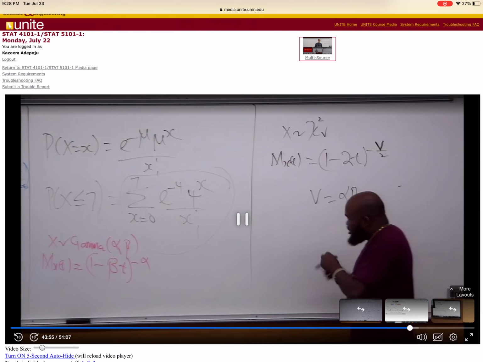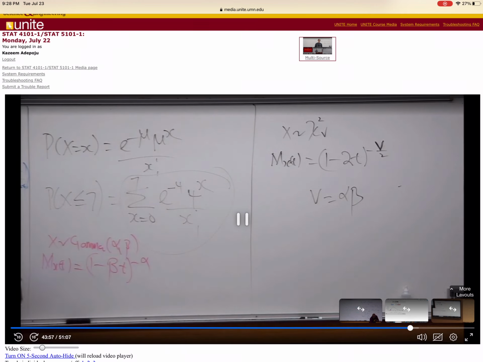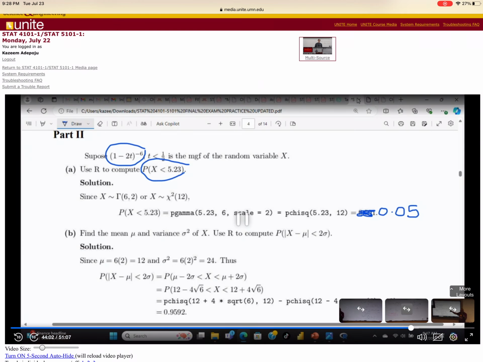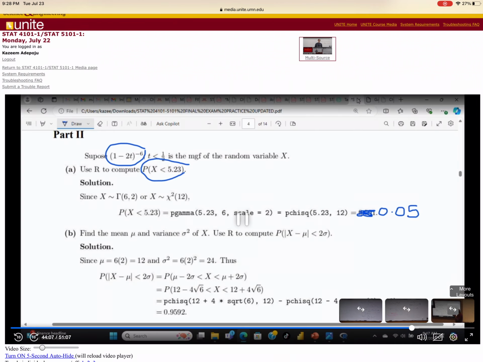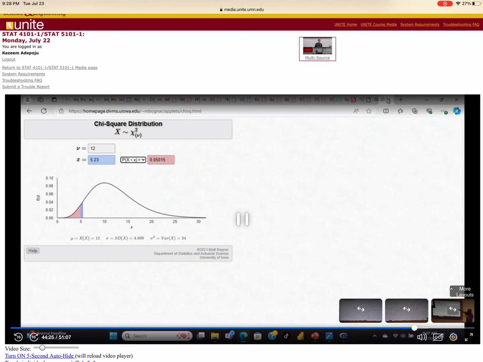Okay, and that was why I said that same question can also be solved using chi-squared. What does it mean here? Alpha times beta. What is alpha times beta? 6 times 2 is 12, right? So if I want to use a chi-square online, I will just check 5.23 against 12, against the mean, against alpha beta. Let me show you a chi-square online. That's a chi-square online. I only need to put a degree of freedom, and yes, I'm done. It's going to give the same result.